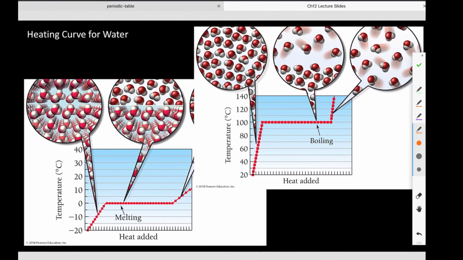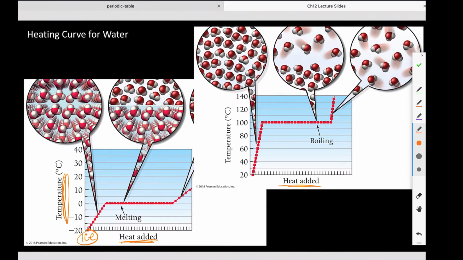All right, that brings us to the concept of heating curves. So these are two different figures from your textbook taken and sort of mashed together. So here in this first figure, this is what happens when we take ice. So we would have ice down here. And here is heat added, versus up here we have our temperature change. So we're adding a consistent amount of heat.